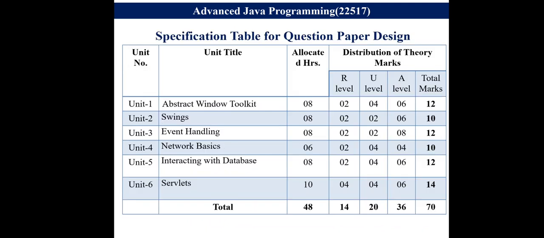The specification table for this course, for question paper designing, consists of a total of 6 units. So first is the abstract window toolkit or AWT unit. The total marks allocated for this particular unit is 12. So R stands for remembrance level, U is understanding level, and A is application level.